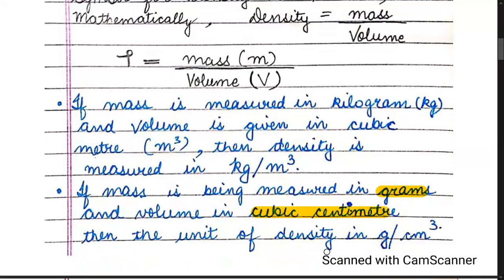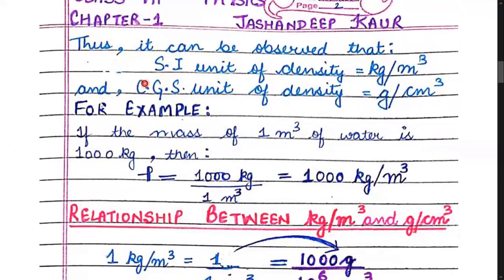Then density is measured in gram per centimeter cube.